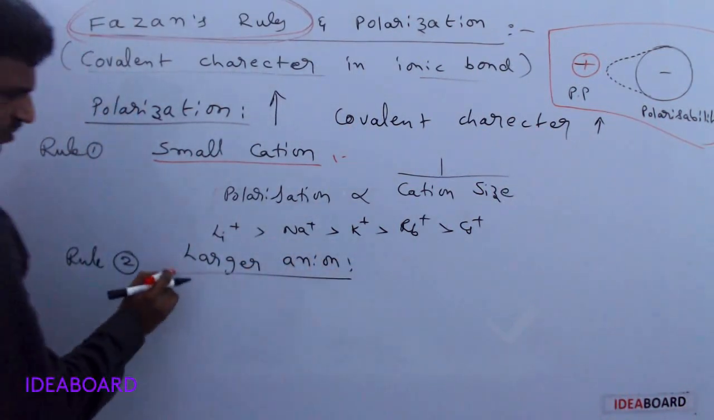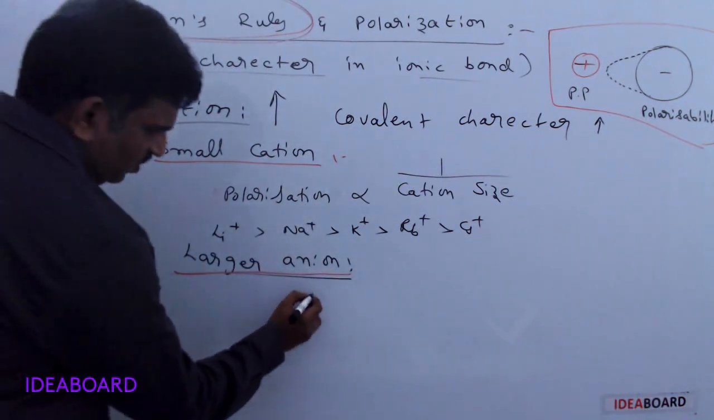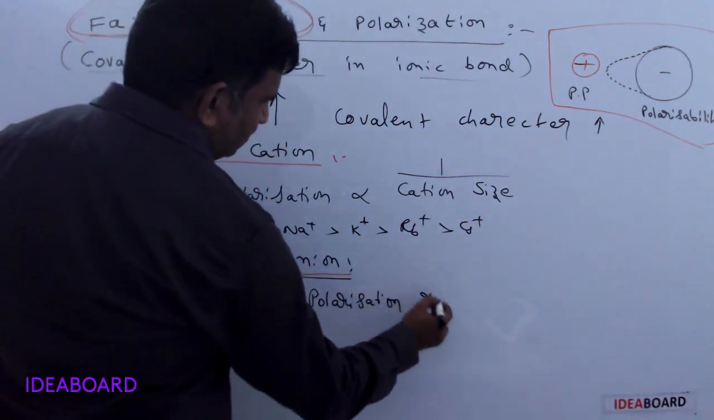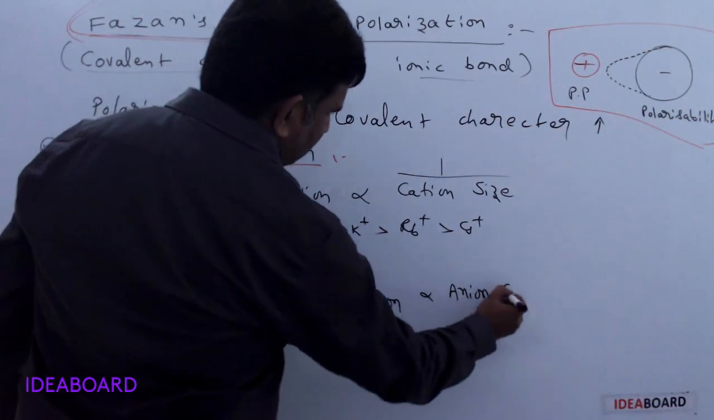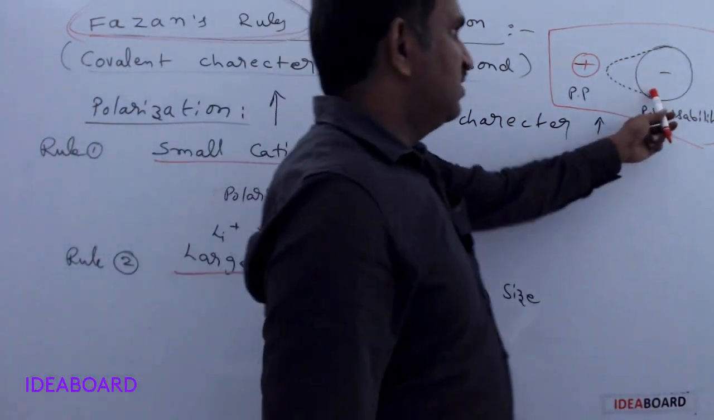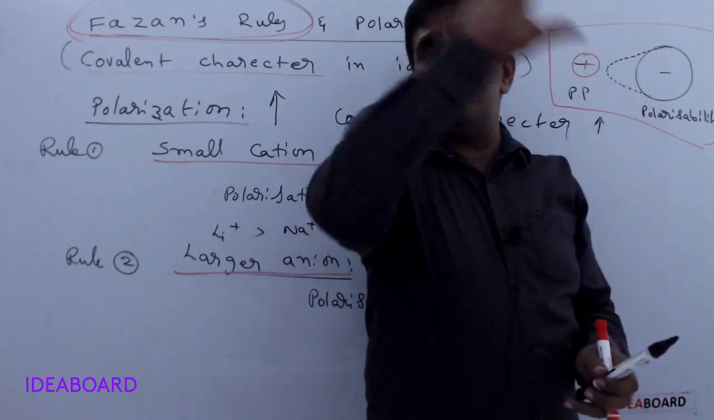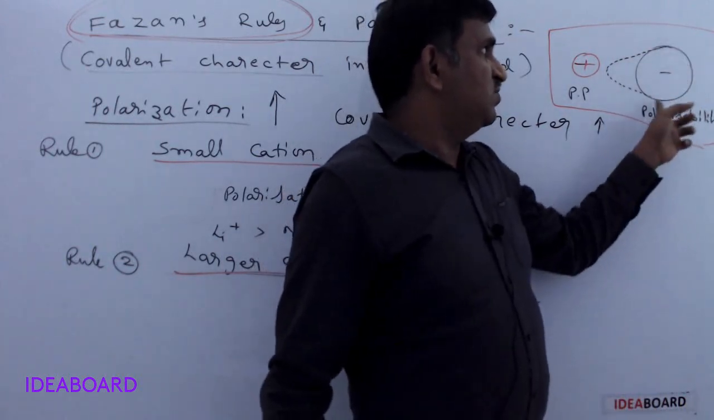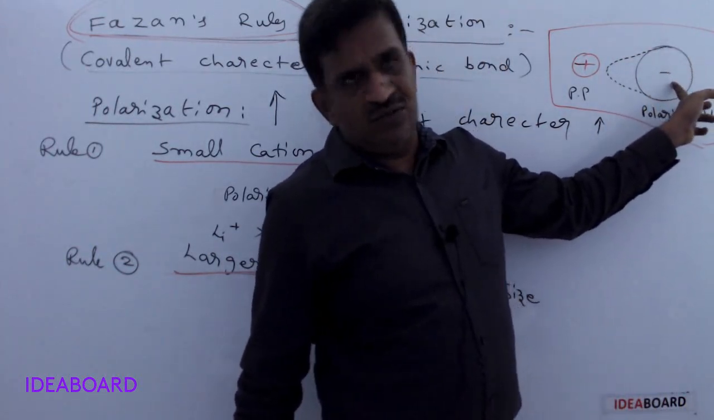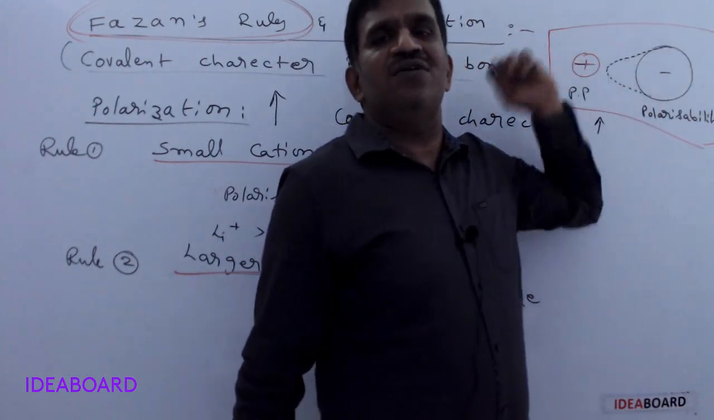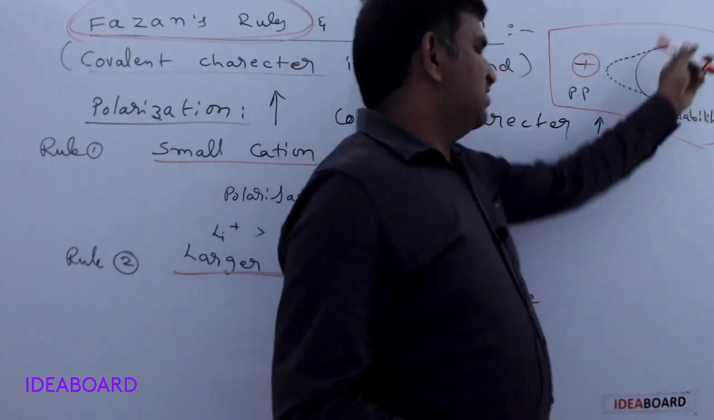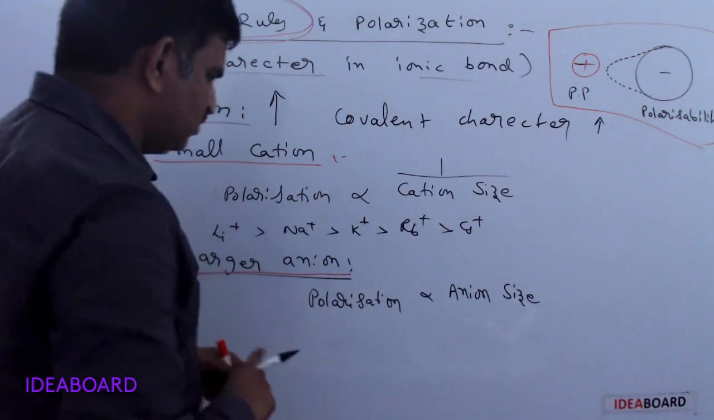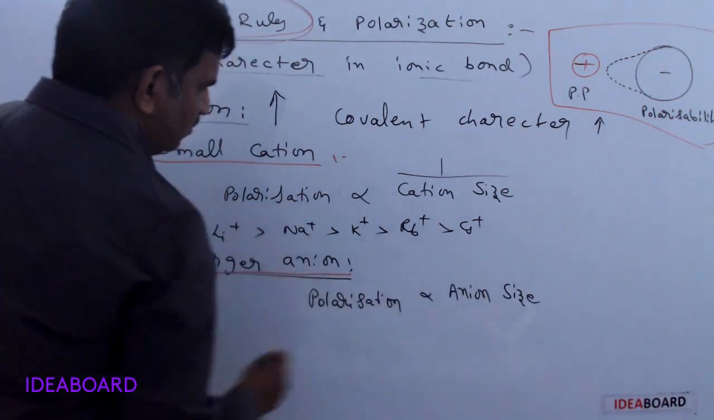Whenever a larger anion is present, what happens? Please remember, polarization is directly proportional to anion size. Whenever the size of the anion is more, the electron cloud is easily distorted, because the electron cloud is not under the strong nuclear attraction of the anion. So it can be easily attracted or affected by the cation. So whenever the size of the anion is more, it can be easily distorted and polarizability is more.